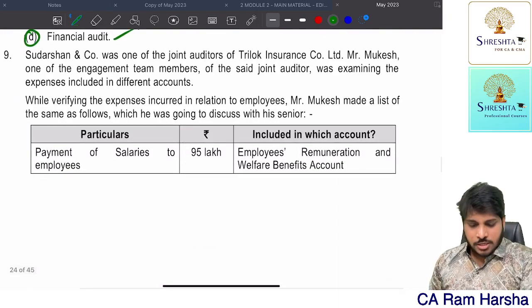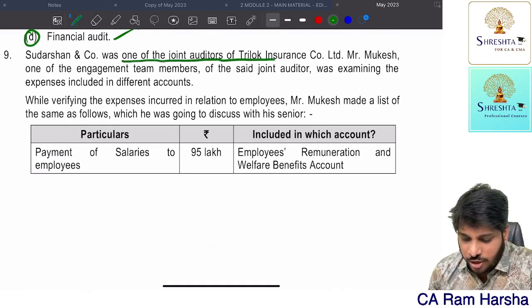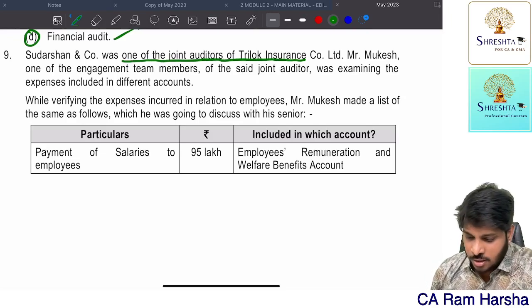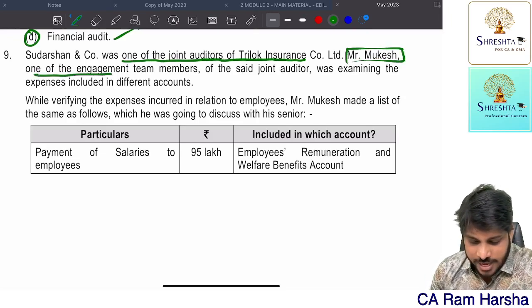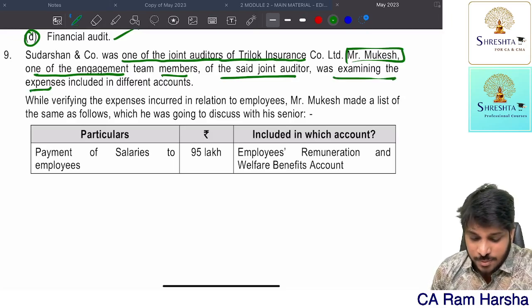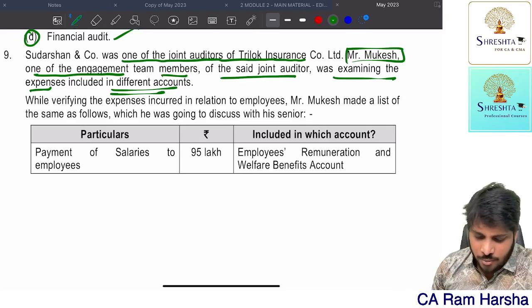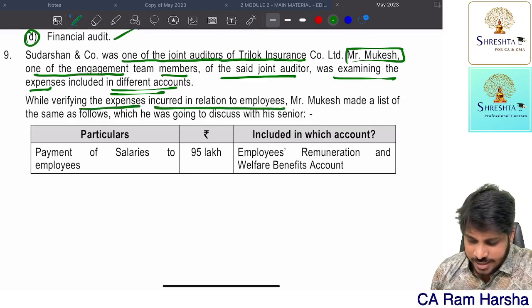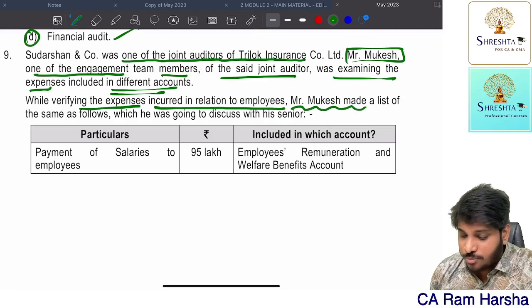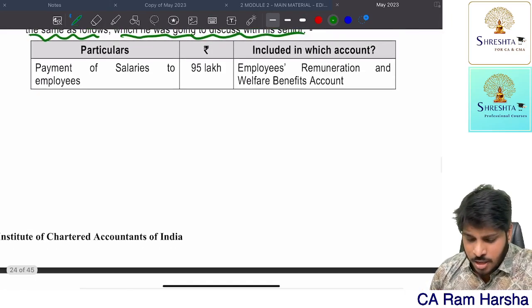Next, Sudarshan and Co. is one of the joint auditors of Trilok Insurance Limited. Mr. Mukesh, one of the engagement team members of the said joint auditor, was examining the expenses incurred in different accounts. So he is doing ledger scrutiny. While verifying the expenses incurred in relation to employees, Mr. Mukesh made a list of the same as below, which he was going to discuss with the senior. Payment of salaries to employees 95 lakhs.